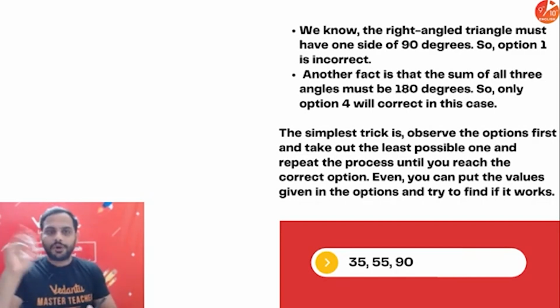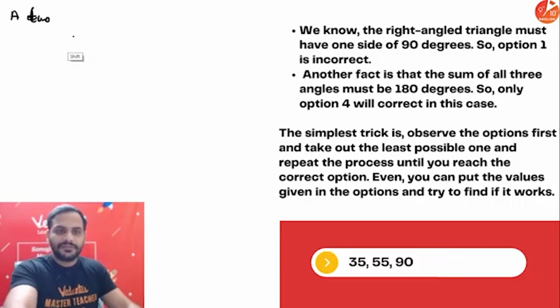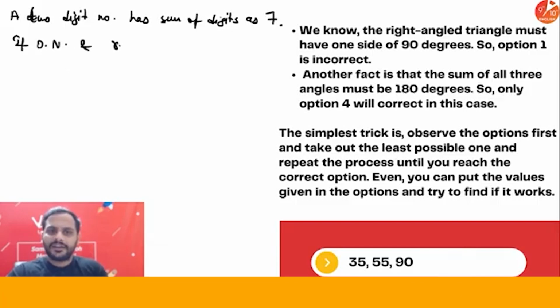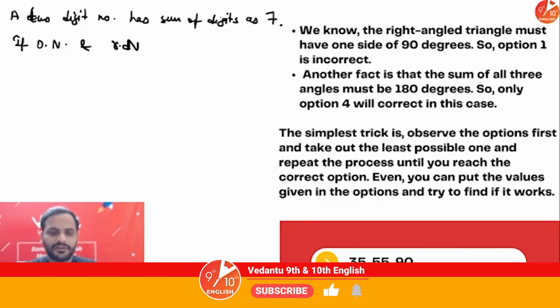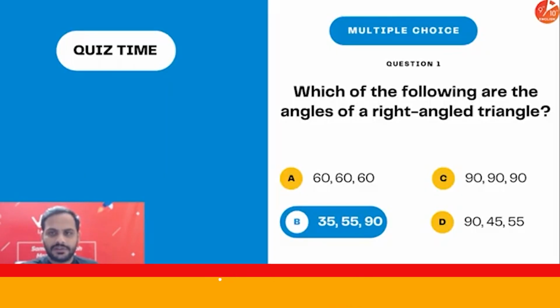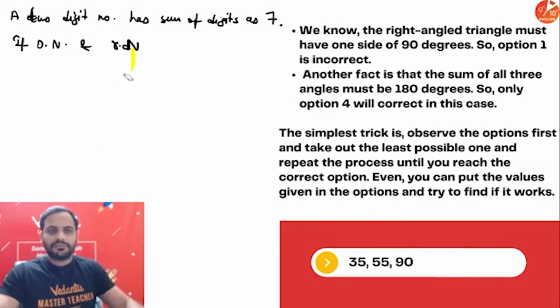Now there are big problems, like you remember those kinds of problems, like a 2-digit number in your linear equation in two variables. You have seen a 2-digit number whose sum of digits is 7. If we reverse the digits of the number, these kinds of questions I think all of you have seen.